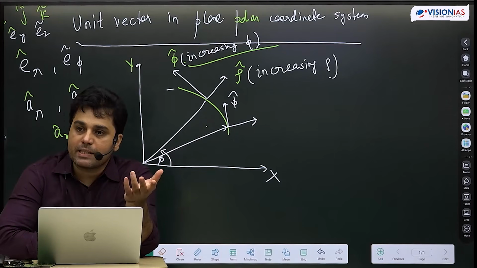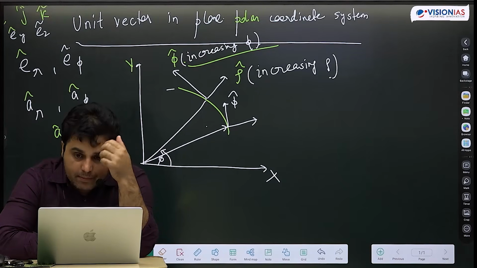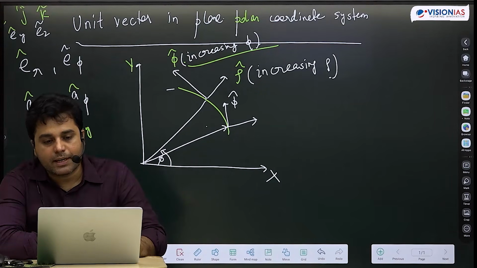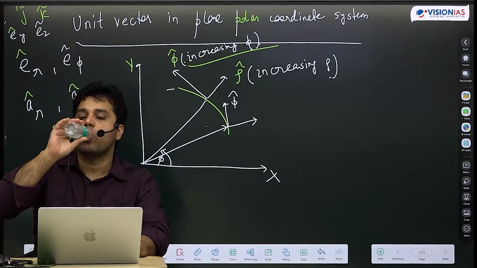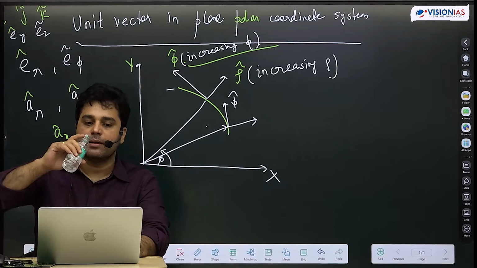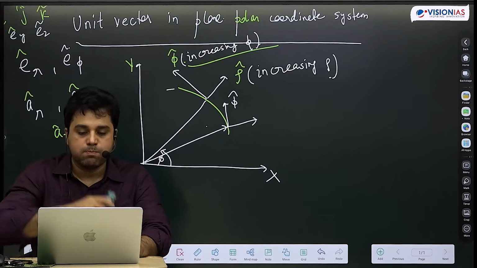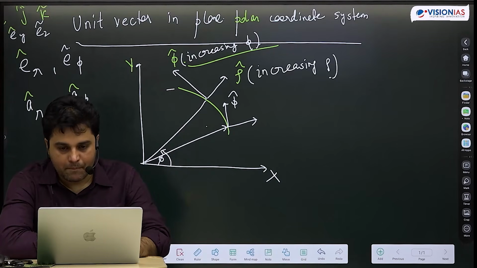X cap y cap was independent of coordinate. आप लिख सकते हो. While x cap and y cap are constant and independent of coordinate.